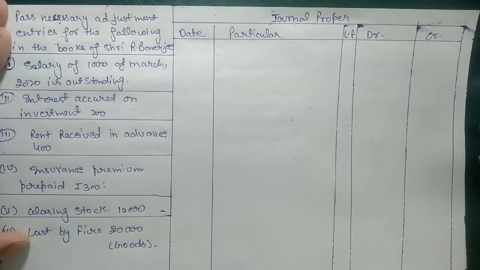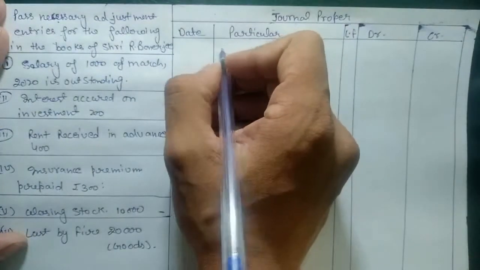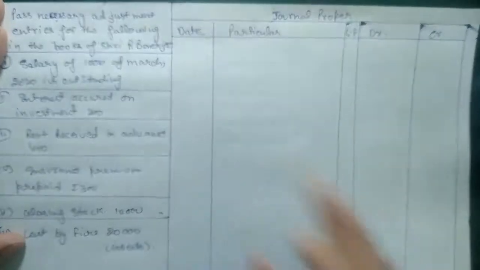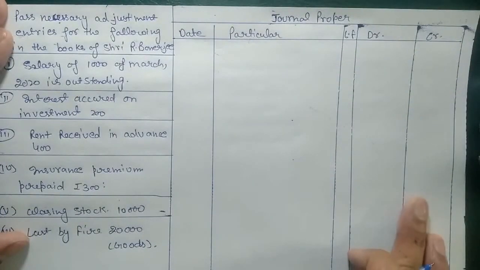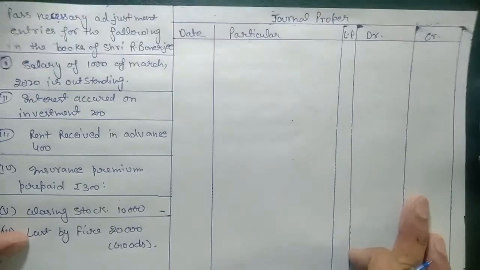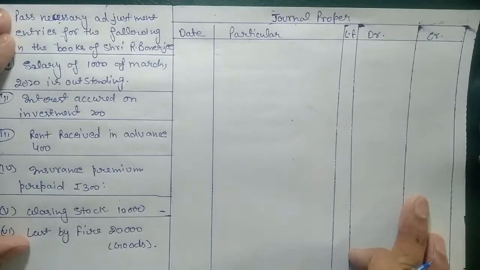What we have usually done is a payment of salary by cheque or by cash, but now the salary is outstanding, meaning it is still payable, we have not paid that salary, we need to pay it. We have discussed this in chapter number 7 journal entries also. It is about outstanding expenses. Salary is an expense for us and it is still outstanding, we need to pay it. When we pay salary in cash, the entry will be salary account debit to cash. When we pay salary by bank, the entry will be salary to bank.